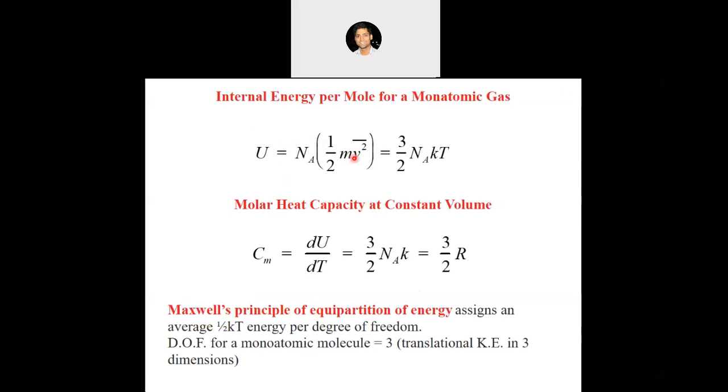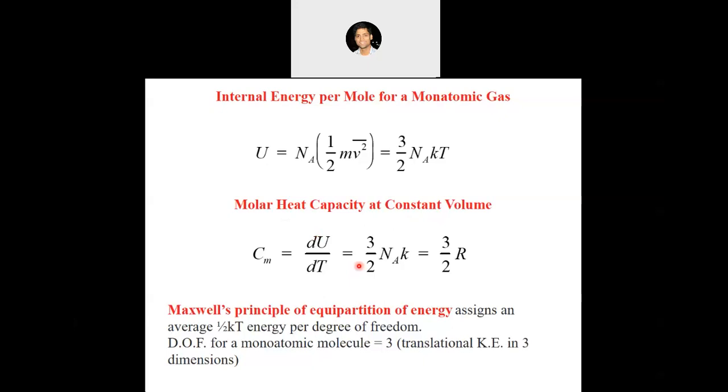So from here we can write the internal energy per mole for a monatomic gas as 3/2 N_A kT. This is for 1 mole. That's why we have multiplied 3/2 kT by Avogadro's number, because we are defining this for 1 mole of a monatomic gas. So now we can write the internal energy of 1 mole of a gas as 3/2 N_A kT. And from here we can define the molar heat capacity, right?